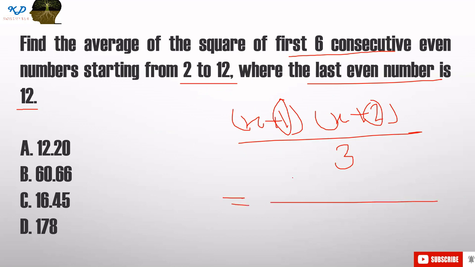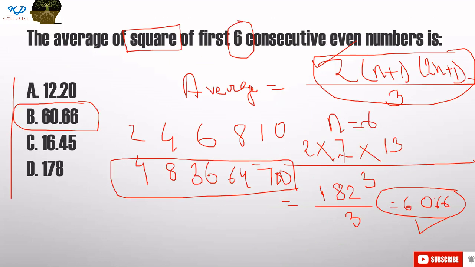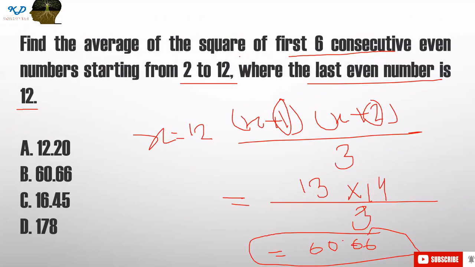So here x equals 12. So 12 plus 1 is equal to 13, 12 plus 2 is equal to 14, divided by 3. And by solving this, you will definitely get 60.66, like the previous one. That is why I told you, you can choose any one. These two questions are basically the same.